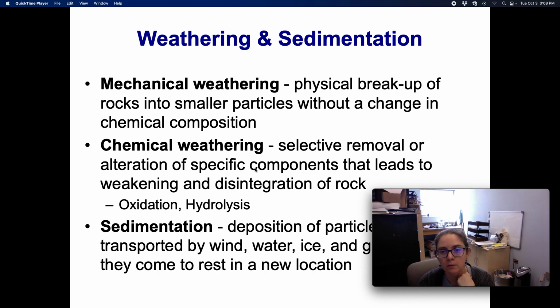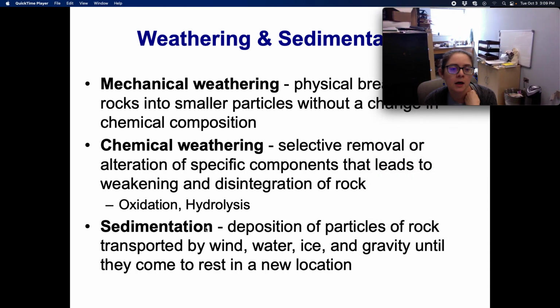We also have chemical weathering, and so this is the selective removal or alteration of specific components that leads to weakening and disintegration of rocks. So we get processes like oxidation and hydrolysis when we're talking about chemical weathering.